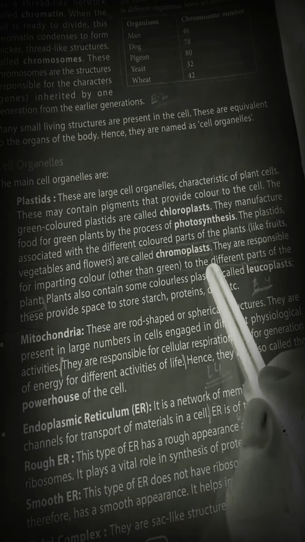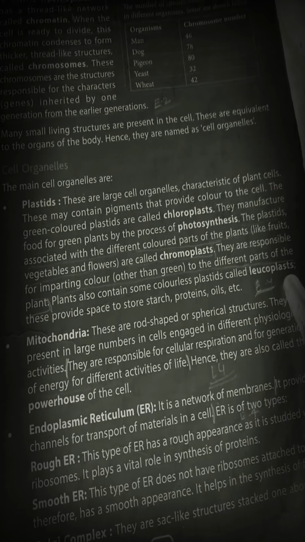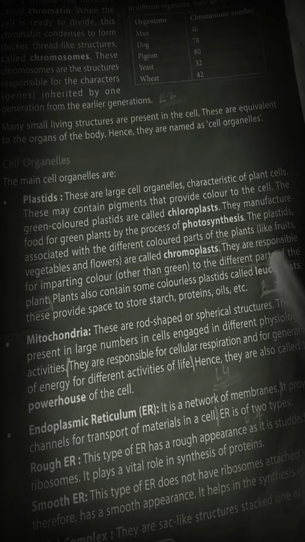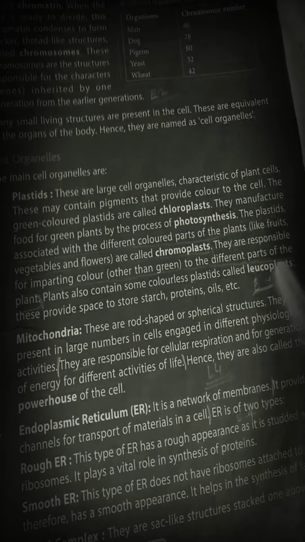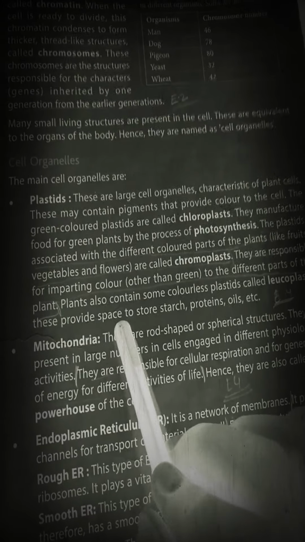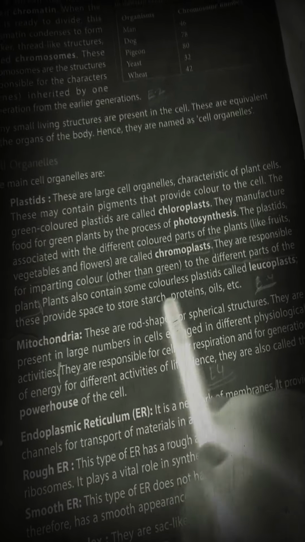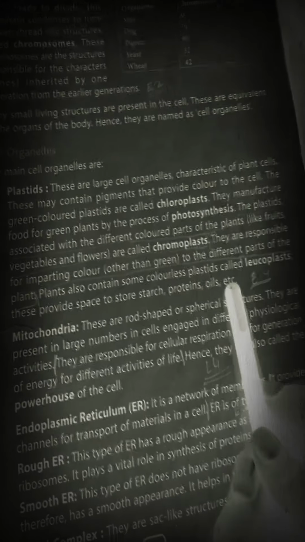Some are called leucoplasts because they are colorless. Leuco means colorless. They provide space for storing starch, protein, oil, etc.